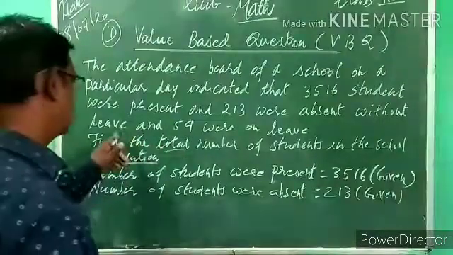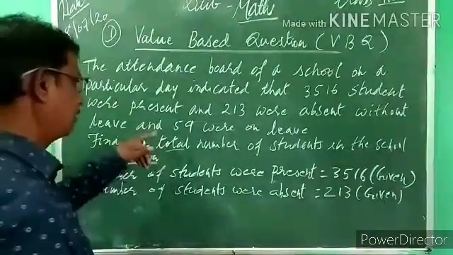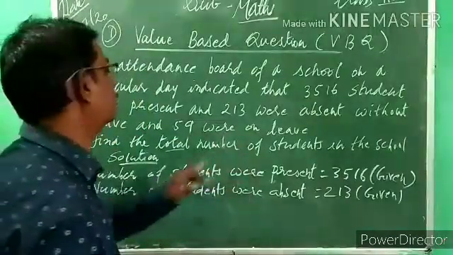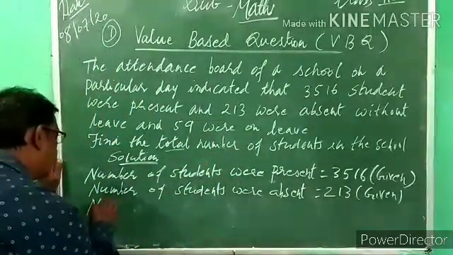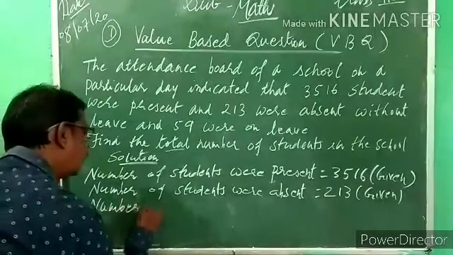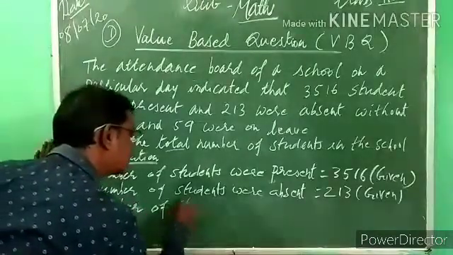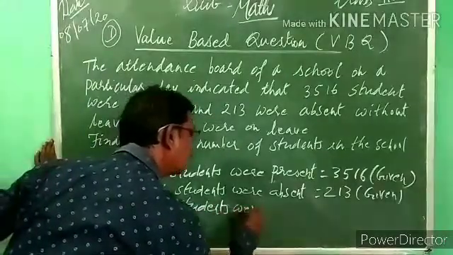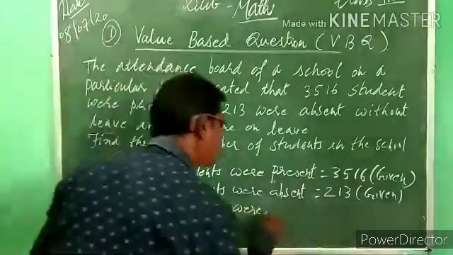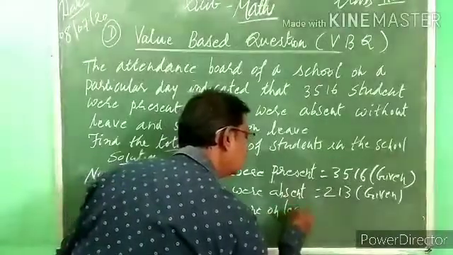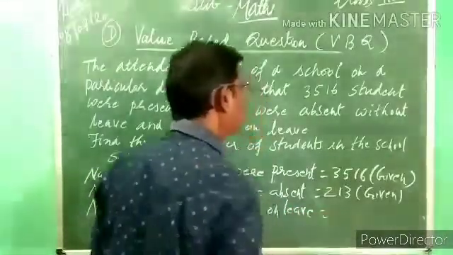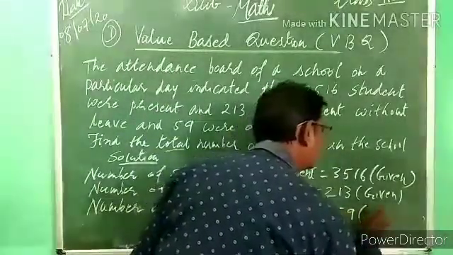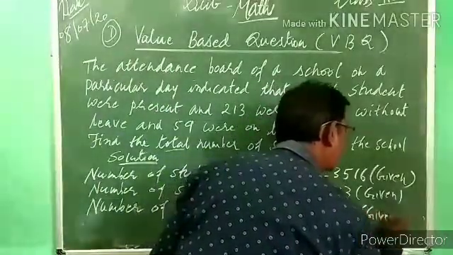59 were on leave. Number of students on leave is equal to 59. How much is given there? 59. This also.